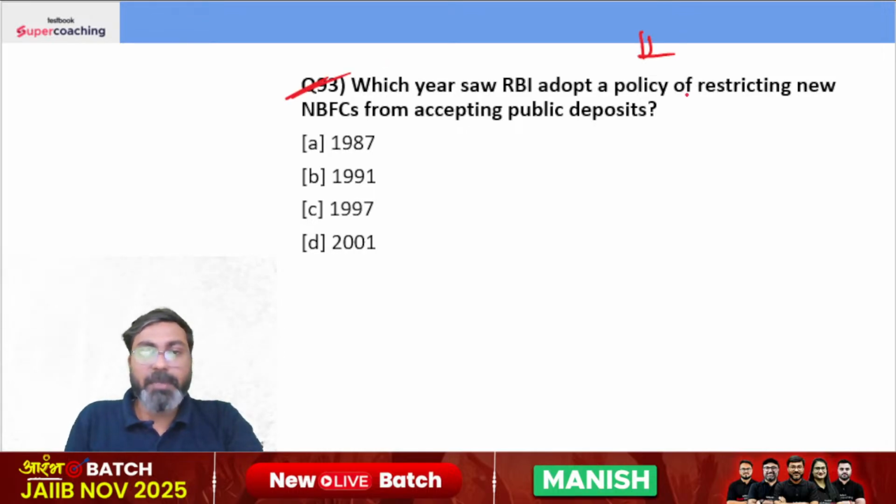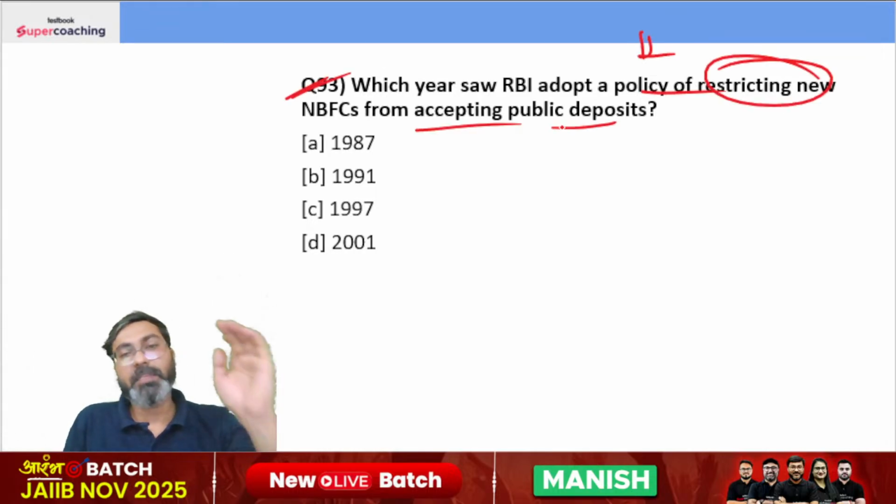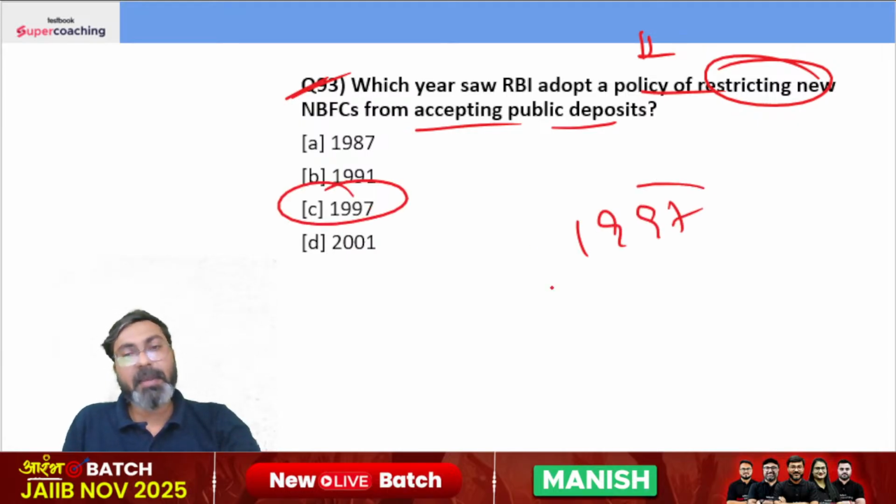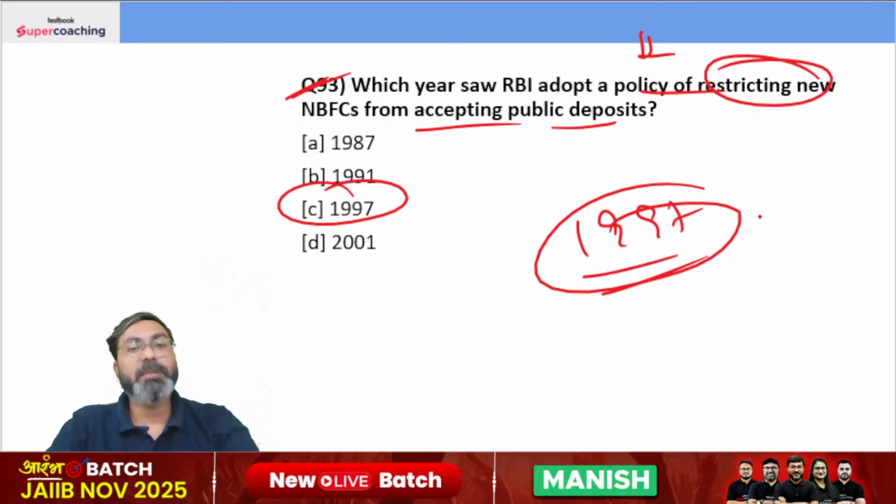Which year saw RBI adopt a policy of restricting new NBFCs from accepting public deposits? So as I told you, in the year 1997 RBI debarred any deposit taking NBFCs. RBI said that it will not give any license to deposit taking NBFCs, because the work of deposit taking will remain with banks, and NBFCs will not do anything in it. Clear?